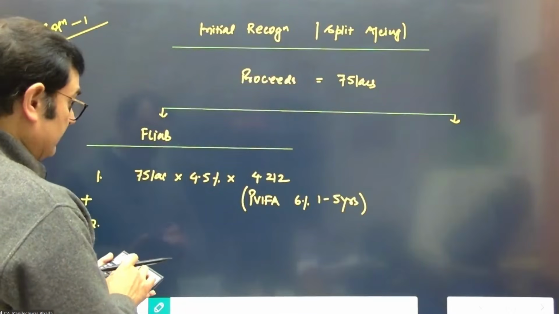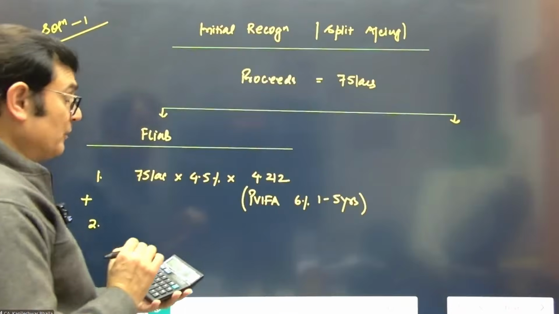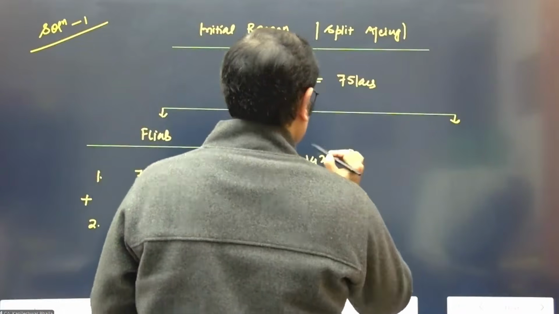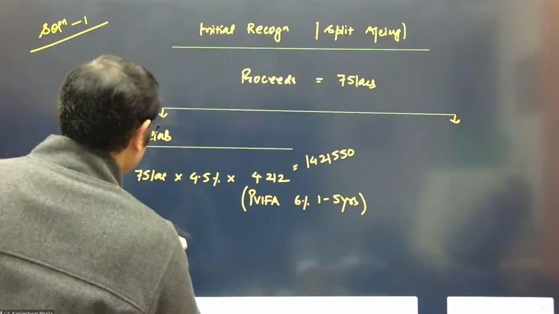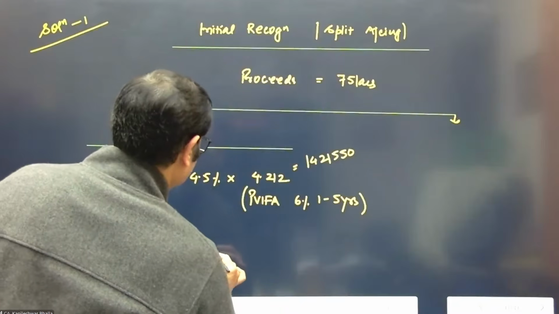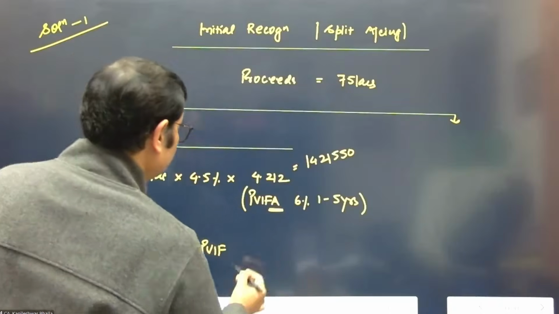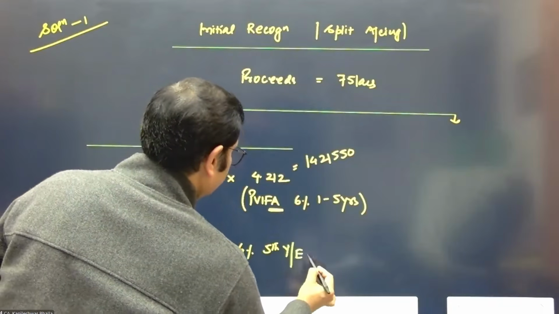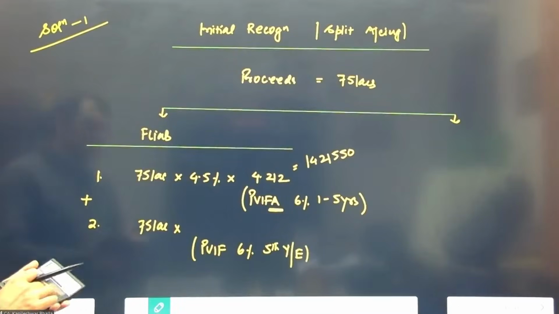So if I calculate this, this is coming to around 14,21,550. And then we also consider the principal element, 75 lakhs, and this is going to be discounted at PVIF. See, this is PVIFA out here, but this is PVIF, 6%, and that is 5th year end. If you maintain the calculations carefully, you'll never ever go wrong.